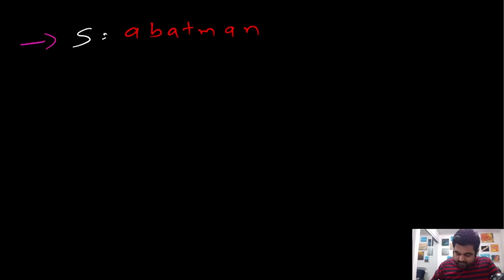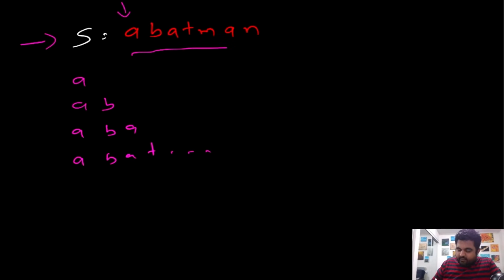So if I just show you by an example, in this case the number of substrings we can make is, okay, let's start from this A. From this A we can make a substring of A, we can make a substring AB, we can make a substring ABA, we can make a substring ABAT, and so on and so forth. We can make all of these substrings.